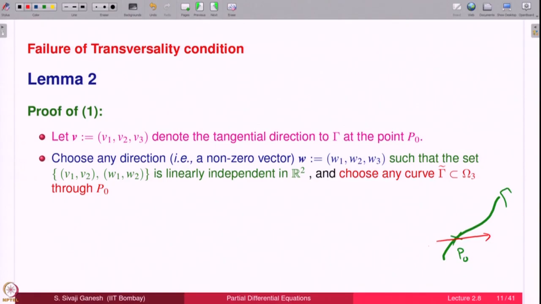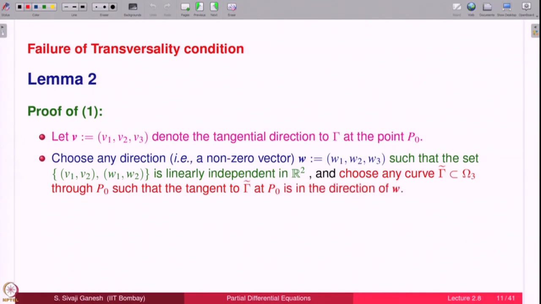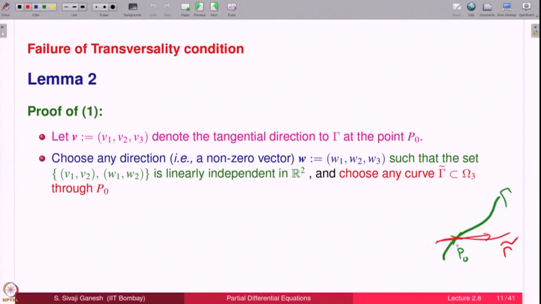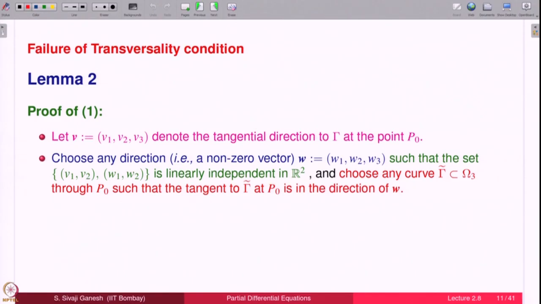So, take any curve gamma tilde in omega 3 through the same point P0 such that the tangent to gamma tilde at P0 is in the direction of W. One easy way of ensuring that is to take a straight line.